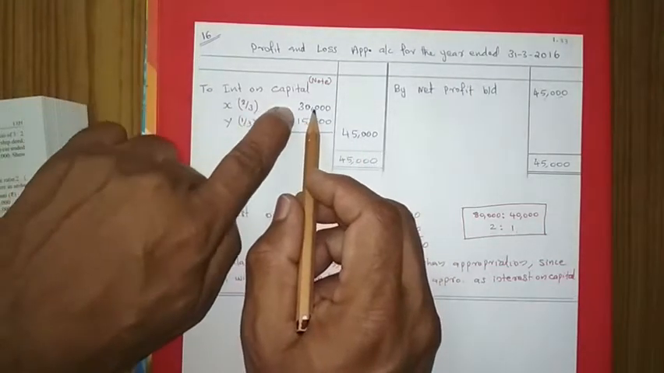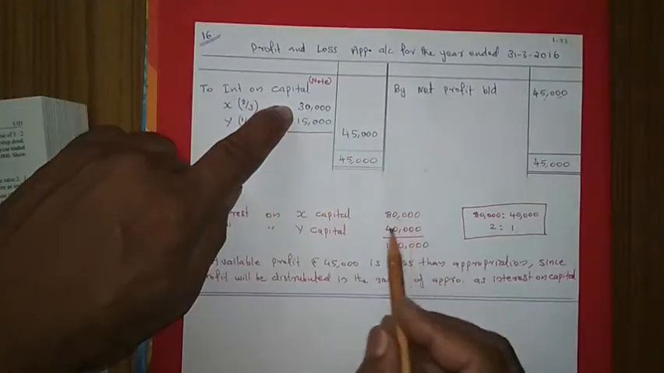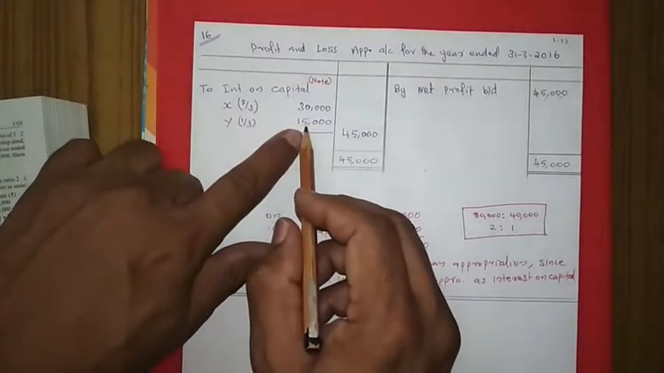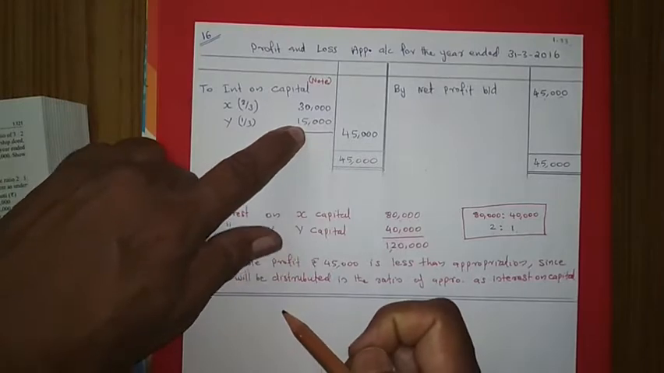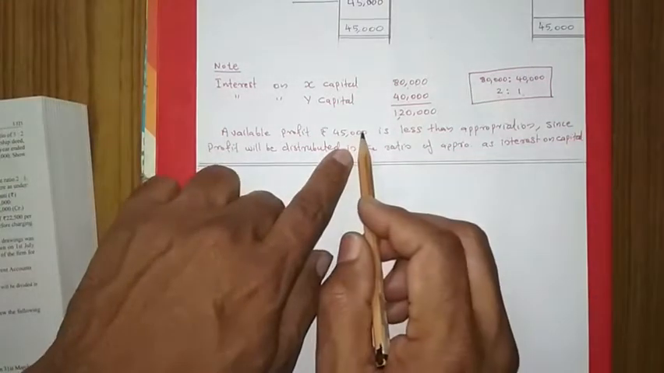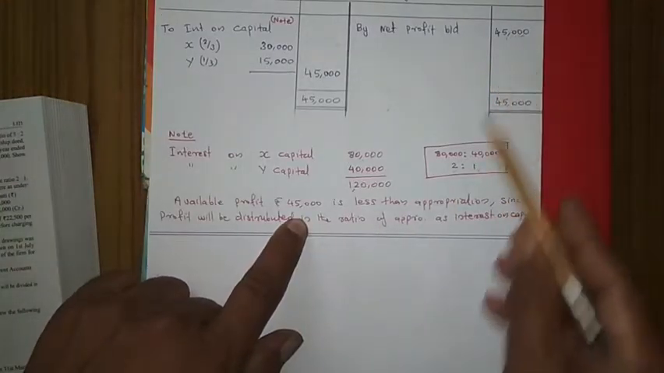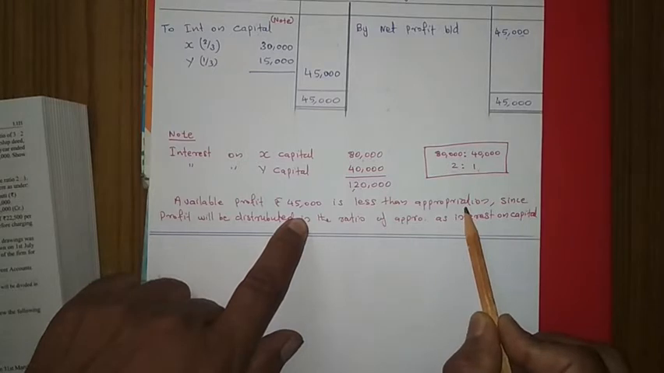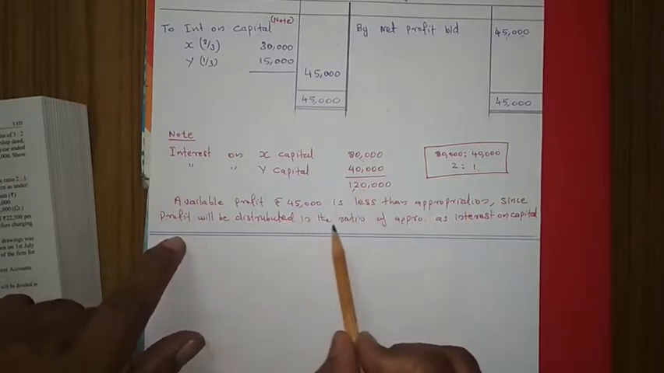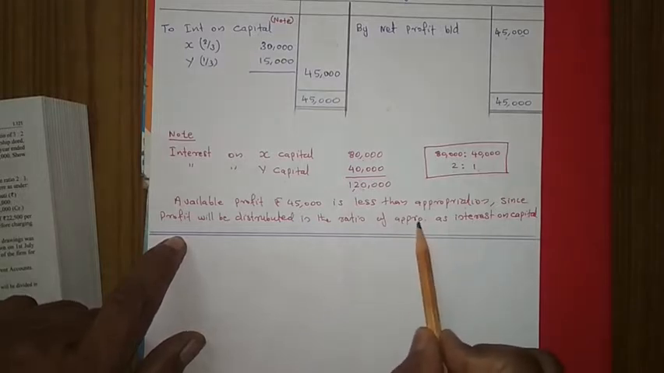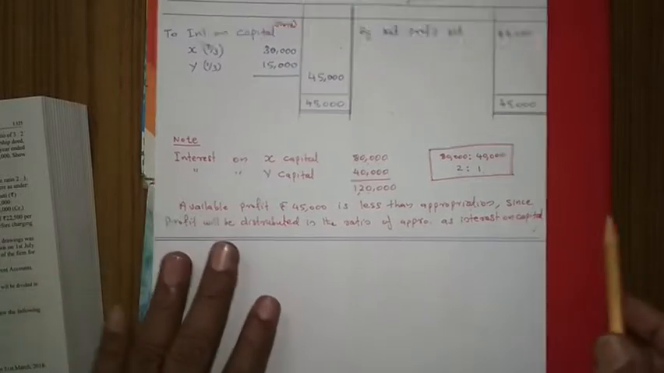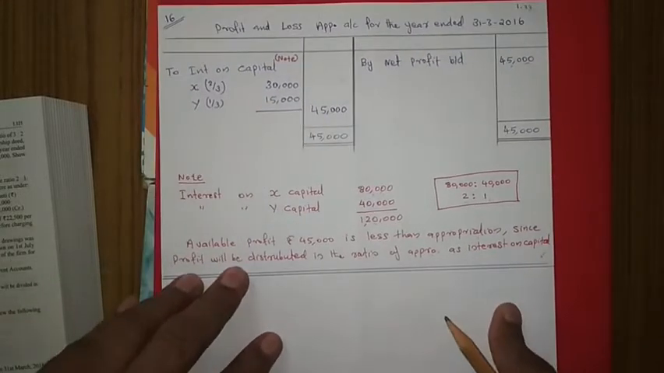Then A is getting only 30,000 out of 80,000, only 30,000 interest, and Y is getting only 15,000. This is the case where I mentioned the available profit of rupees 45,000. This 45,000 is less than the appropriation of 1,20,000, since profit will be distributed in the ratio of appropriation, that is, interest on capital. So this is question number 16.